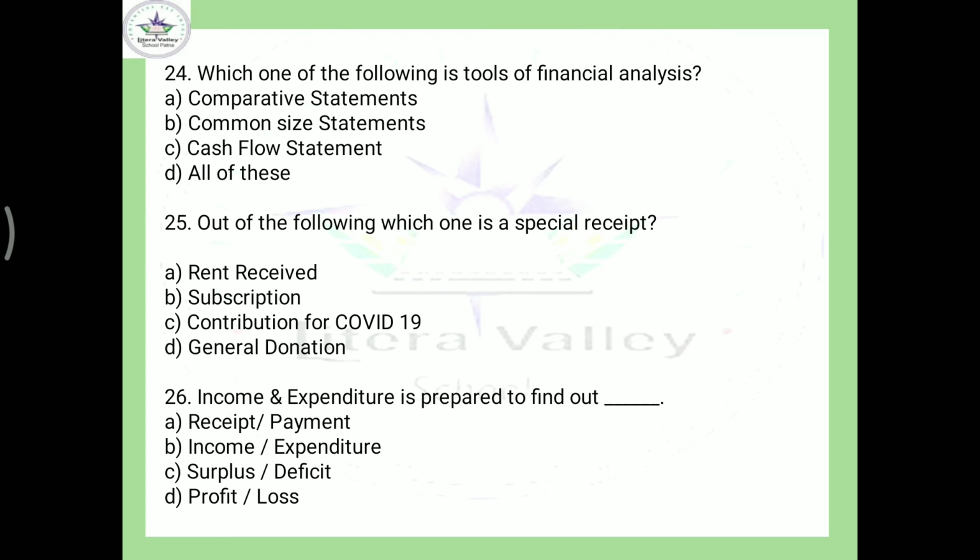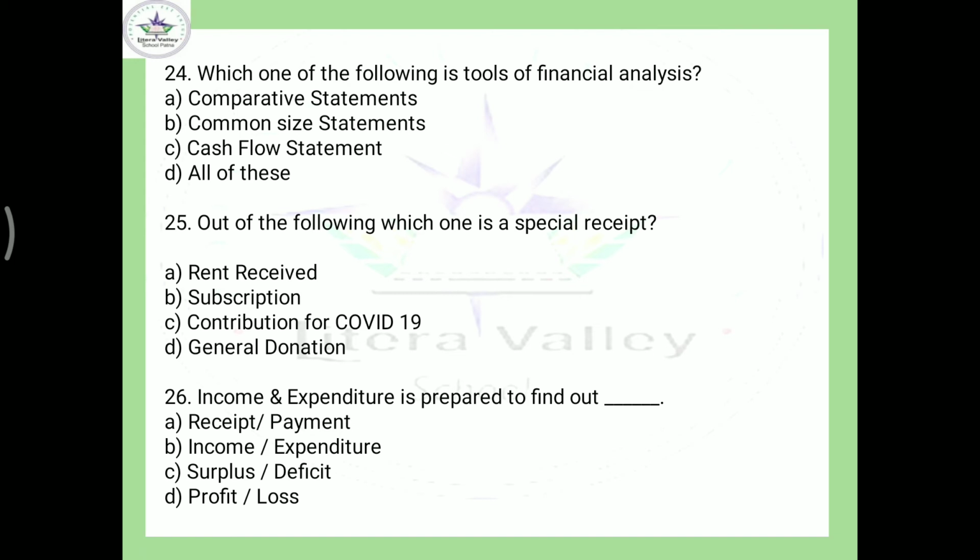Next, which one of the following is the tool of financial statement? And here all of these is the correct answer, because comparative statement is also a tool, common size statement is also a tool, cash flow is also a tool. So option is D.